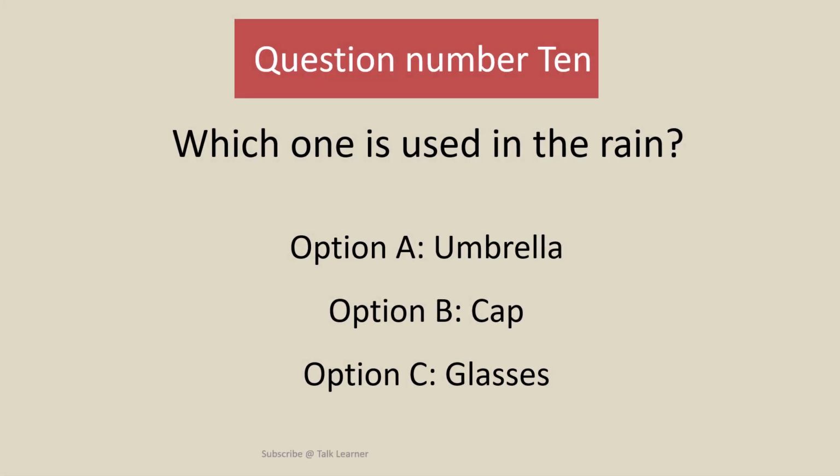Question number 10. Which one is used in the rain? A. Umbrella. B. Cap. C. Glasses.